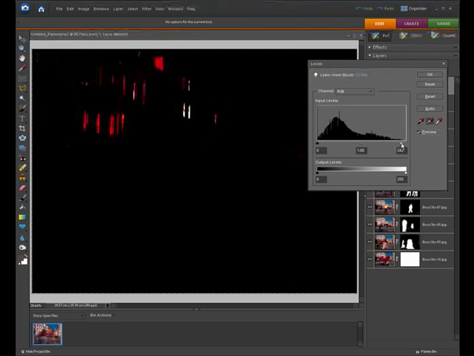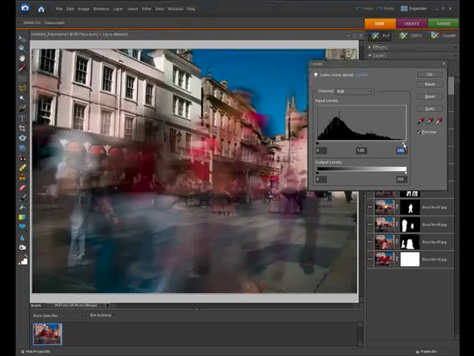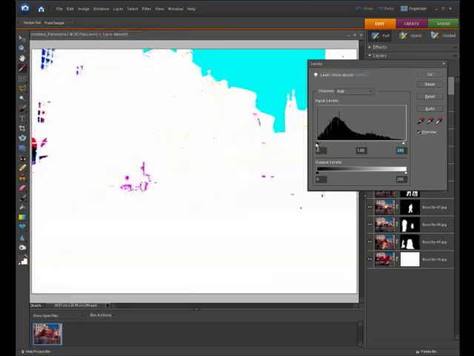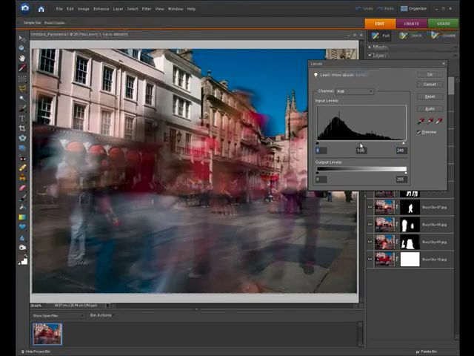Just holding down Alt so I can see where the image is clipping on the highlights. And again I'll do the same for the shadows. And finally, I'm just going to give the highlights just a little more preference in the levels palette there. When I'm happy, I'll just check the before and after, and you can see the real difference that a very quick levels adjustment can have on the quality of your picture.